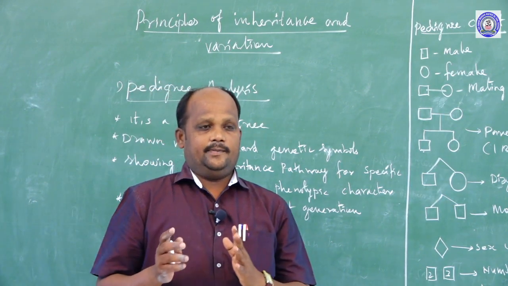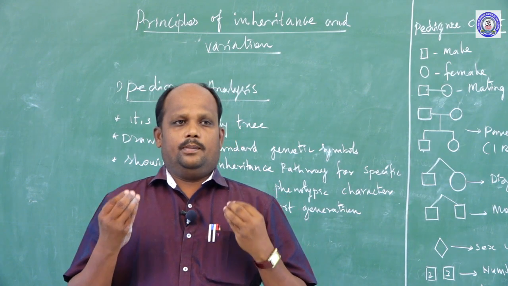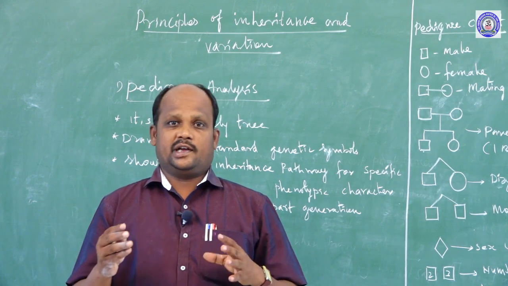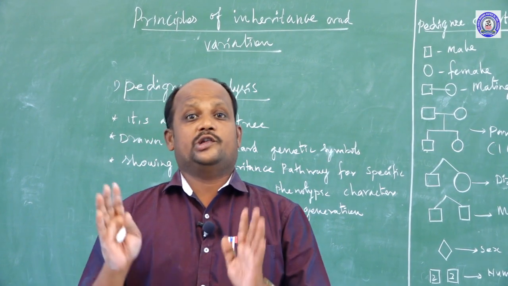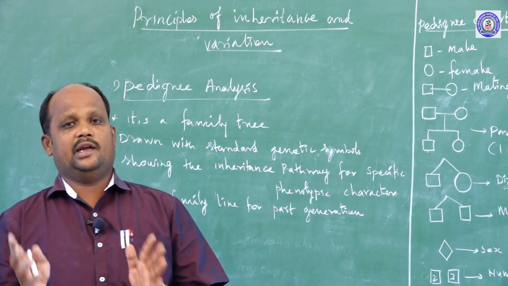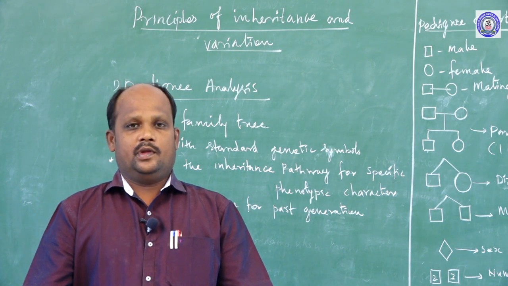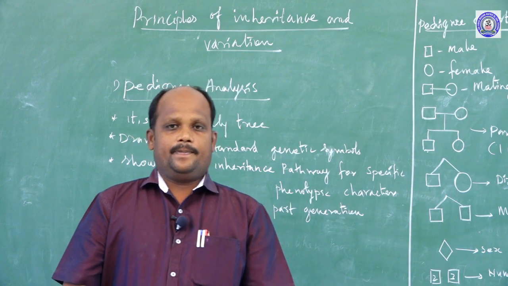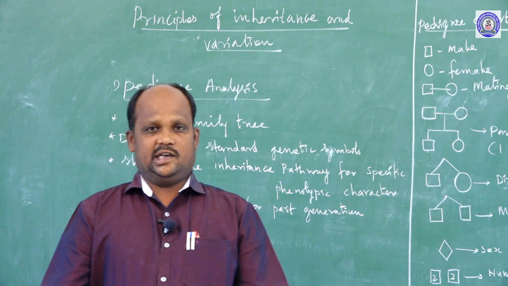First of all, you should understand that the human body has approximately, not exactly, 600 million cells. We classify these cells into two parts: one is the somatic cells, the second is the germinal cells.